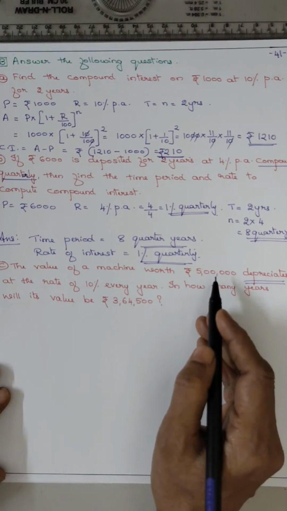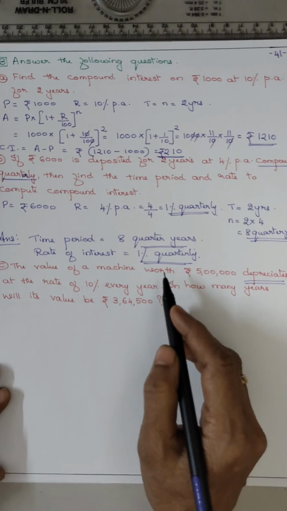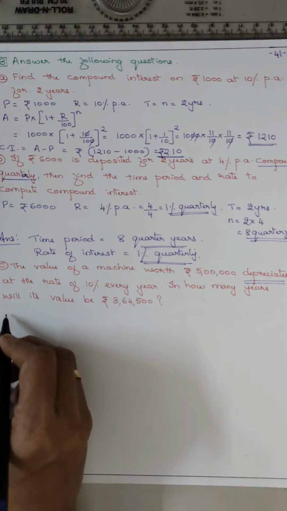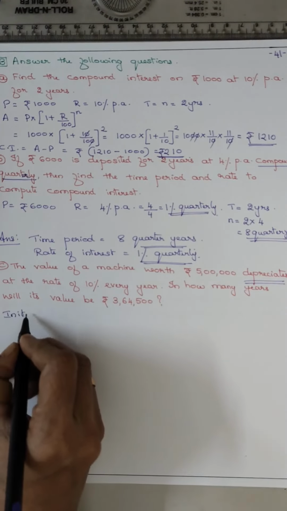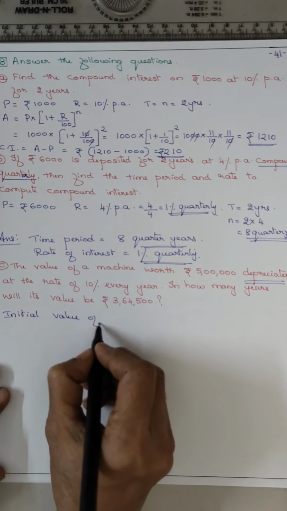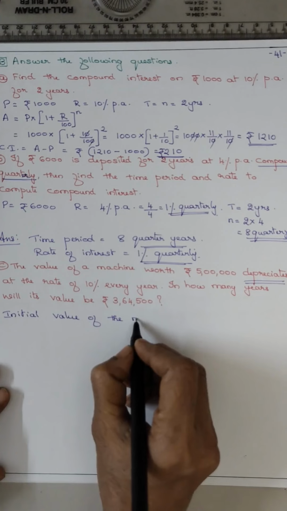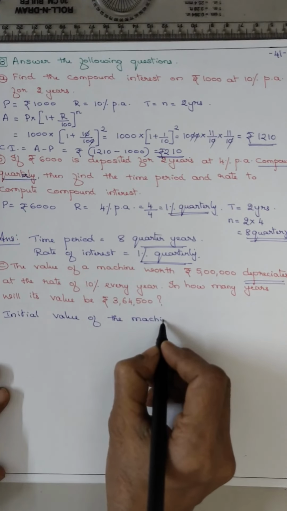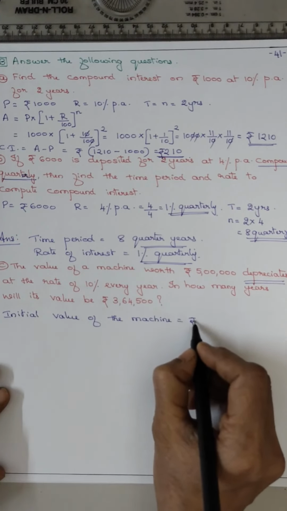Okay. So the value of the machine at the beginning, that is initial value of the machine, that is equal to rupees 5 lakh.